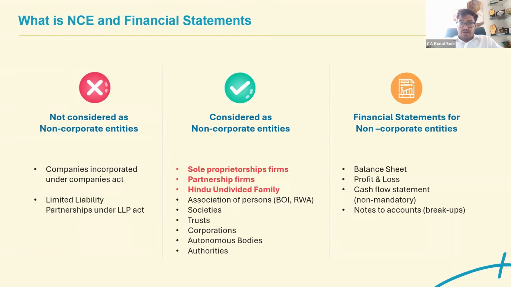Now, the format also has been provided for reporting those things. So being a CA, you need to attest those things and you need to certify whether those are in line with the formats that has been provided. So currently for non-corporate entities, balance sheet, P&L are mandatory. Cash flow statements are mandatory only for certain class of entities. So there are the turnover and other criteria.